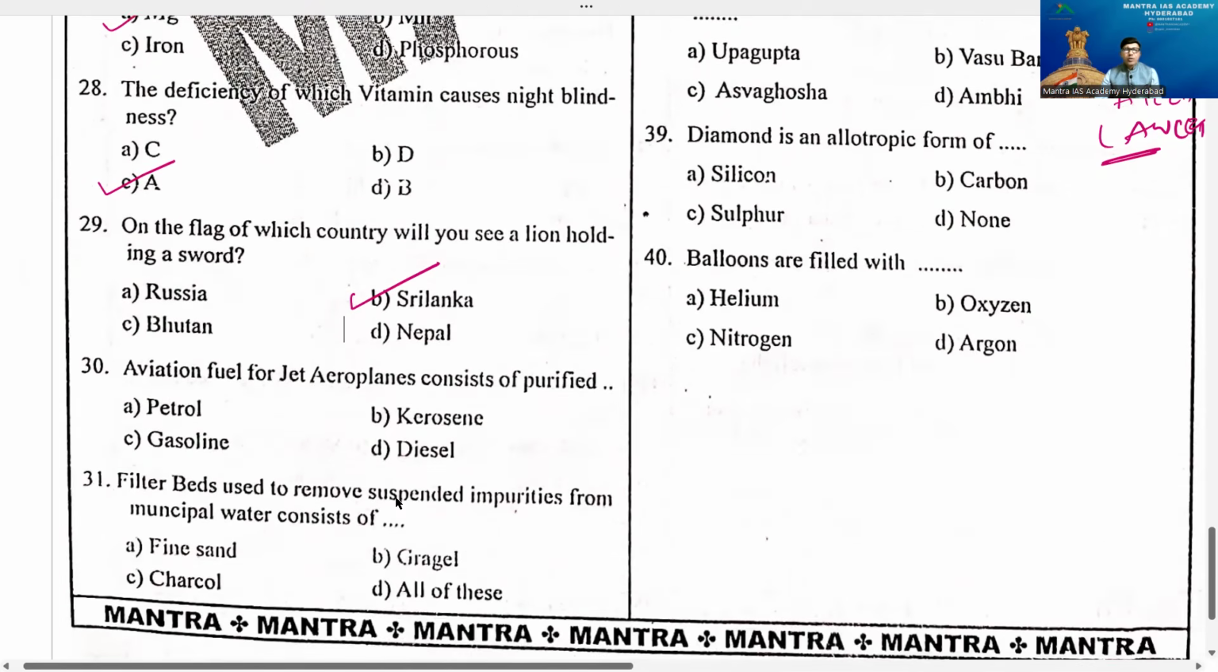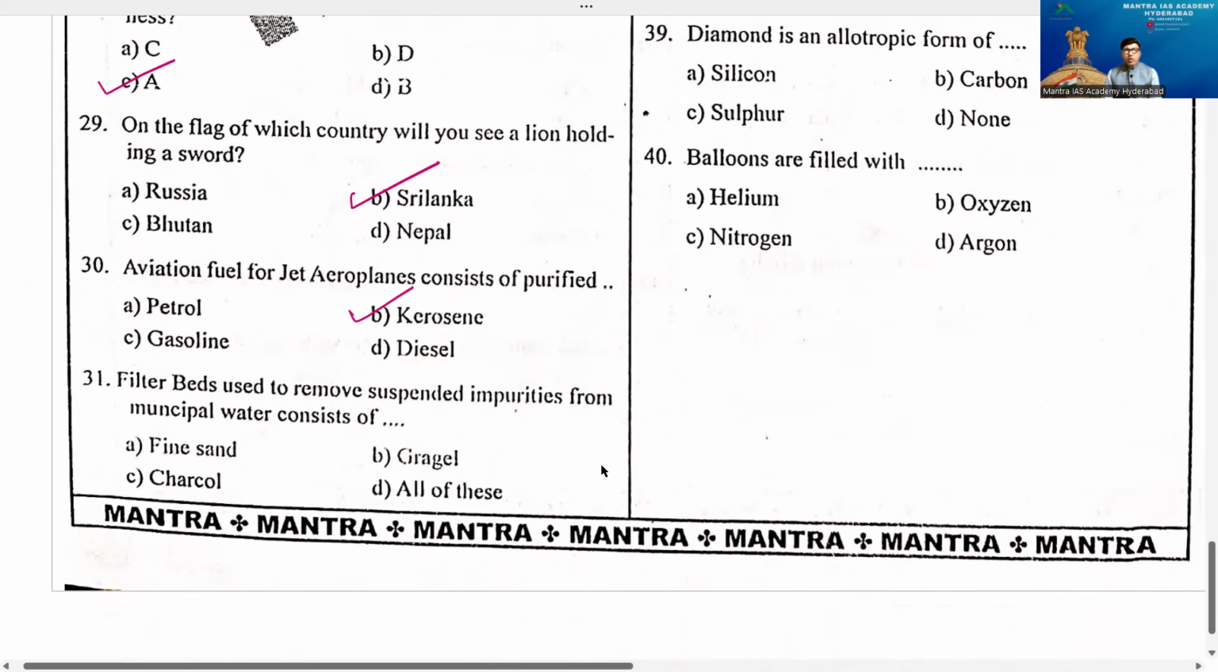Now, aviation fuel for jet airplanes consists of purified, option A, petrol. B, kerosene. C, gasoline. D, diesel. Beta, the answer is purified kerosene, option B. Now, question number 31. Filter beds used to remove suspended impurities from municipal water consist of option A, fine sand. B, gravel. C, charcoal. D, all of these. Exactly, all of these is the right answer, beta.